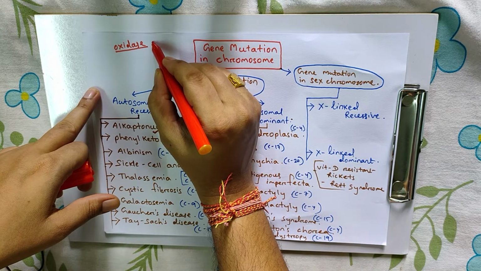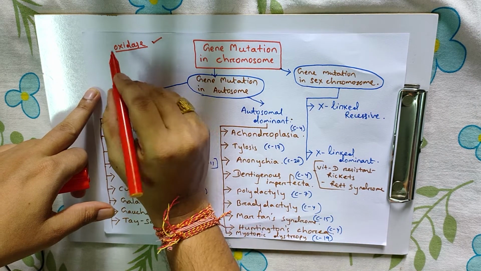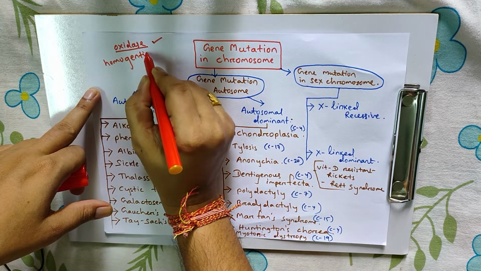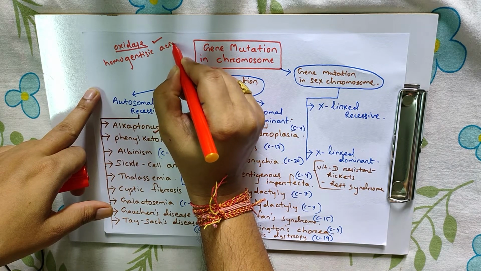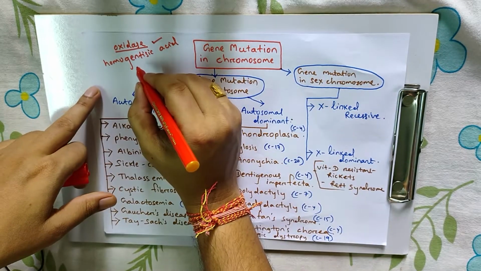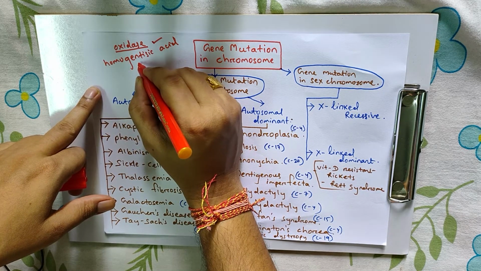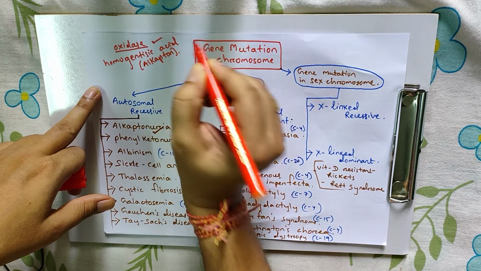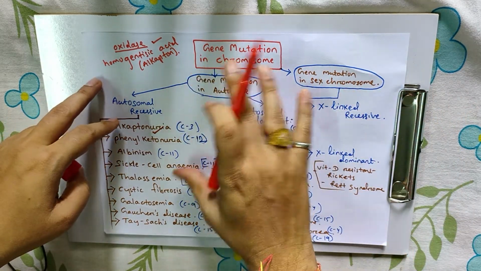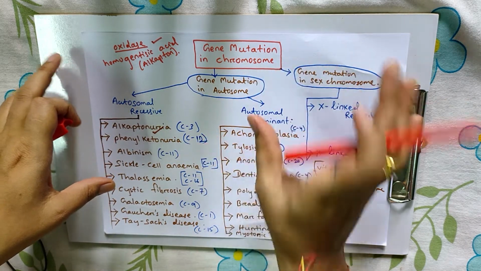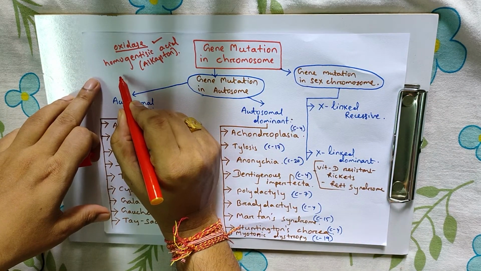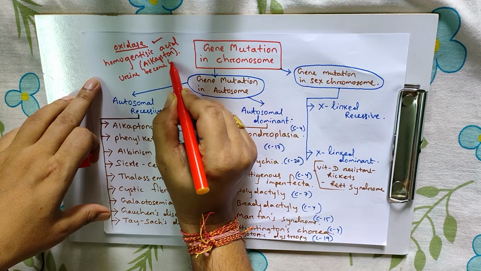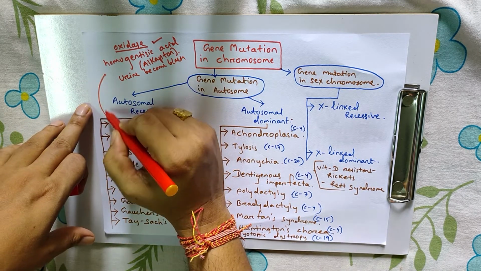If this enzyme is not synthesized, the level of homogentisic acid, also called alkapton, increases in the body and affects different body parts, and the urine turns black. This is alkaptonuria.